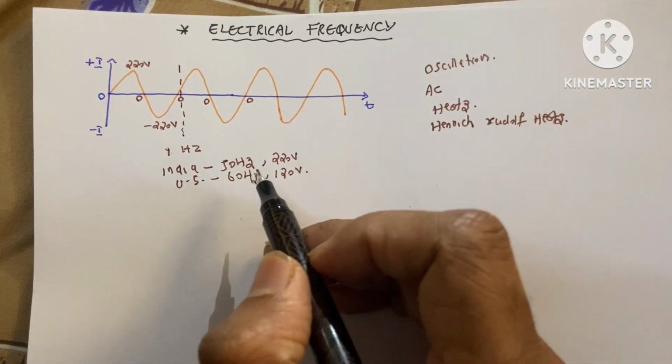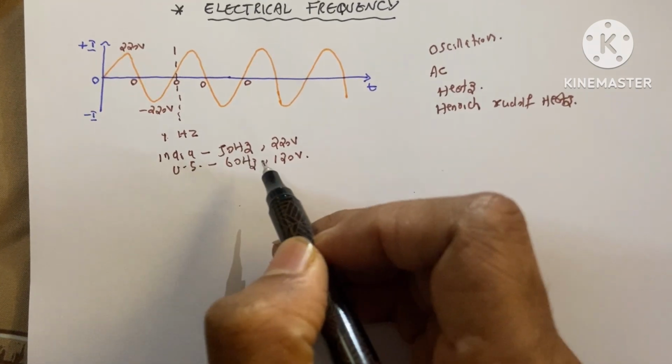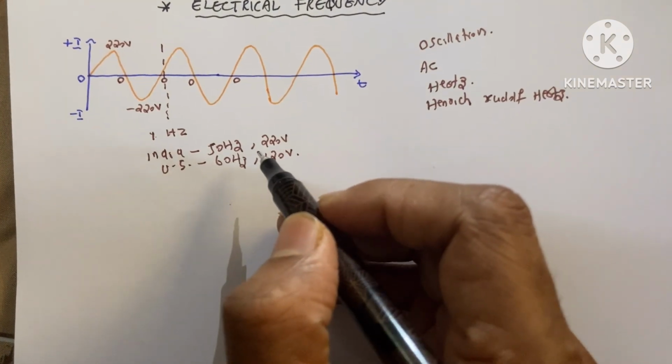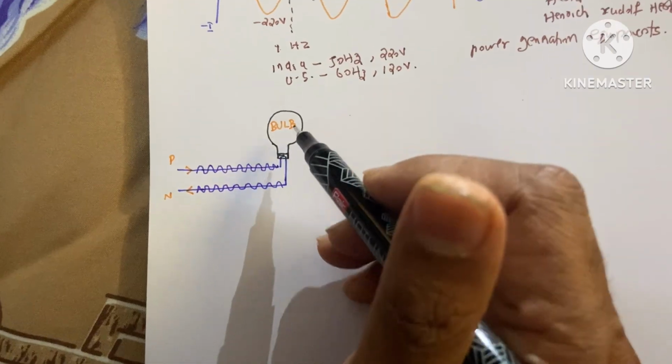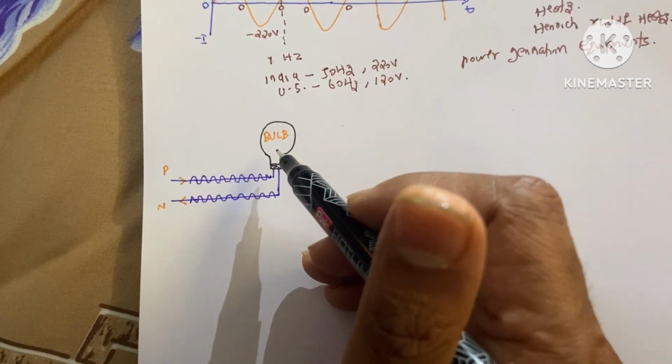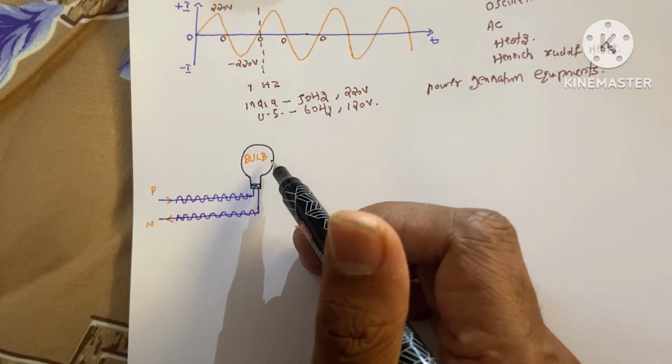You might be thinking that why in different countries there are different types of frequencies. It only depends upon the cost of the generating equipment of the power. Now I am going to explain this frequency with the help of this electrical bulb.